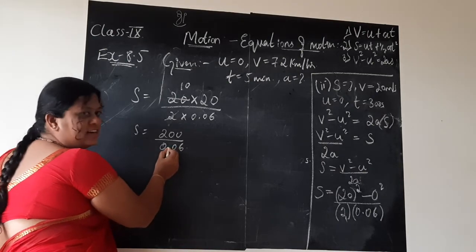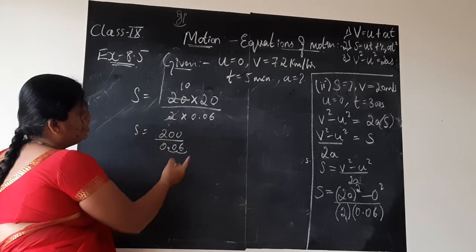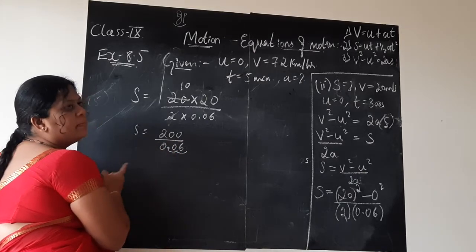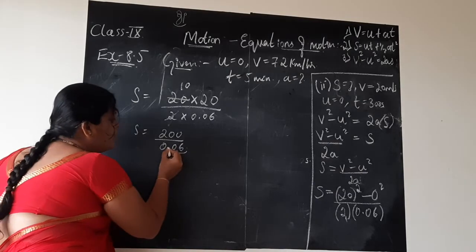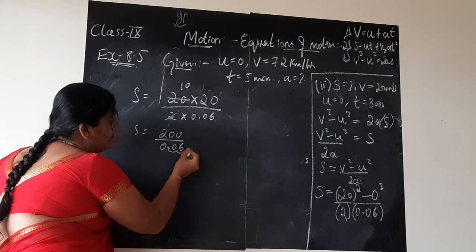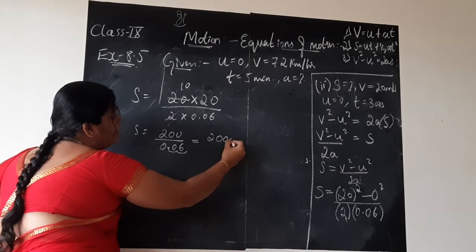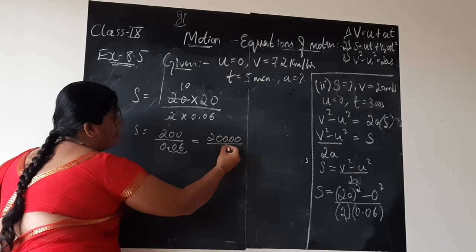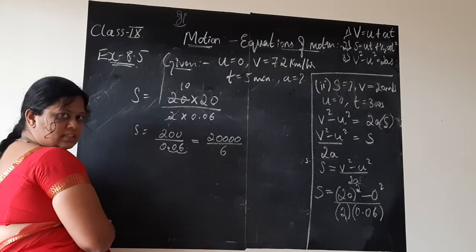So here, children, in the denominator, 2 decimal points I want to shift in order to remove this decimal number, to make this decimal number a whole number. This we have been doing now. 2 decimal points if you are shifting in the denominator, in the numerator 200 we will now add 2 zeros, and this 0.06 will now become just 6.